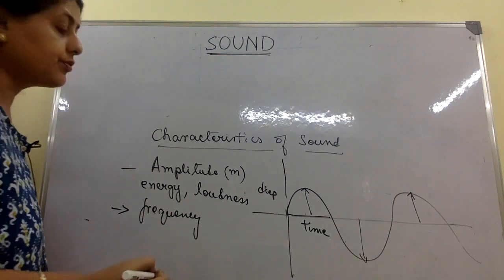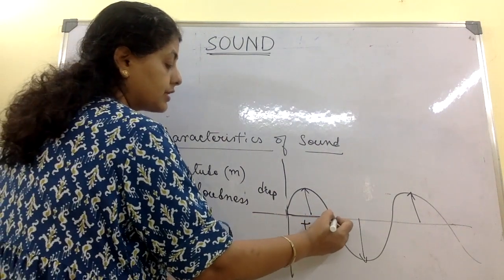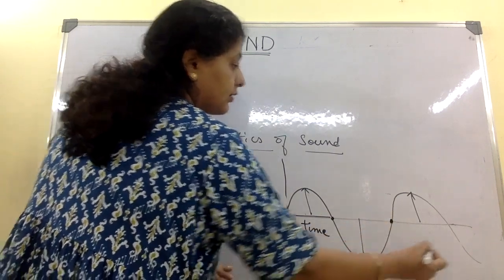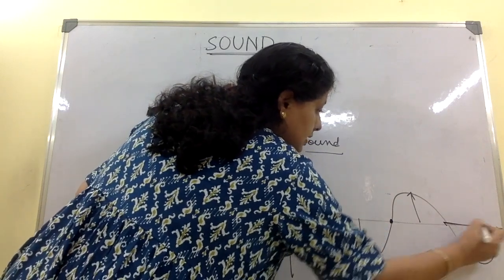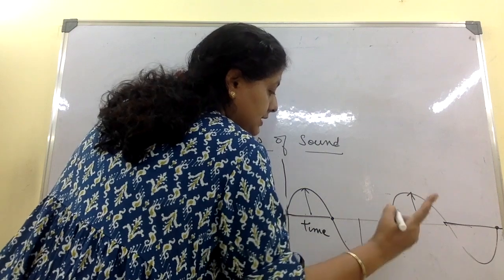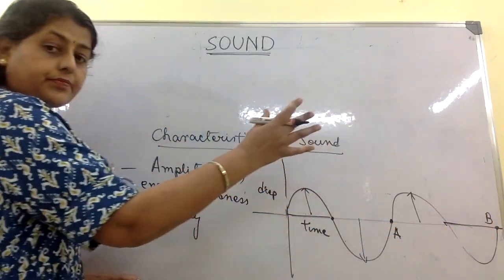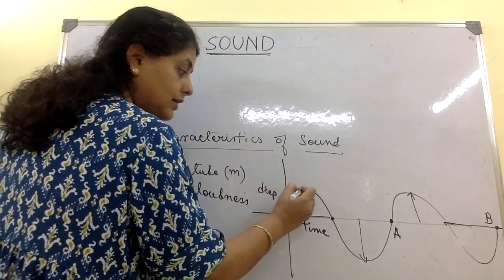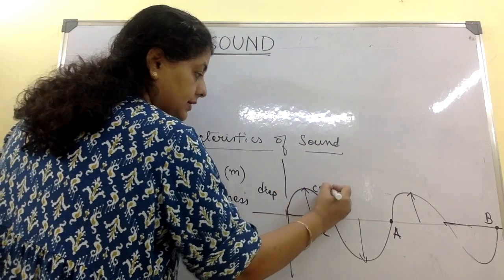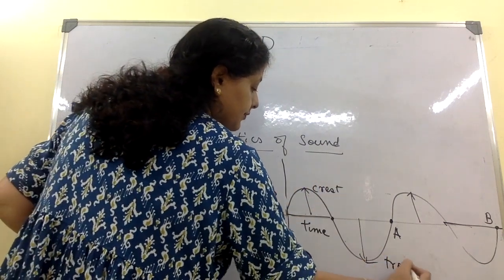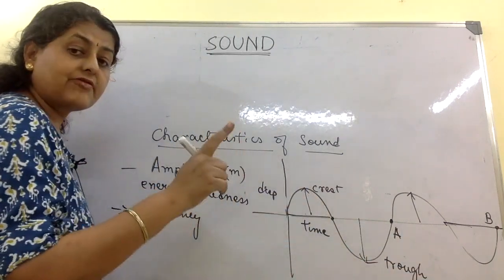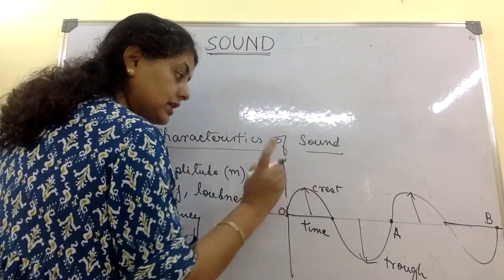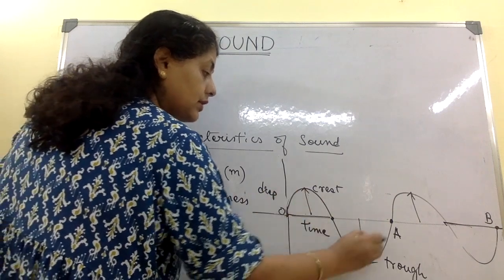Now here I have, supposing this is 1 second is made here. Okay, and let's say this is the second. So at point A 1 second is over, at point B 2 seconds are over. Okay, so in 1 second this particular wave is making one, this is called a crest, and this is called a trough. Okay, one crest and one trough make one wave. So in 1 second, here 0 to A, that is 1 second, this wave is making one full wave.